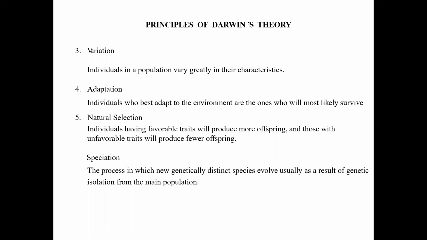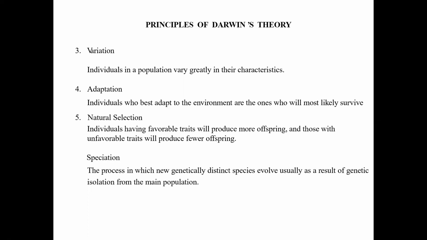He stated that an individual who can adapt to a particular environment will be able to survive, otherwise he will not survive, because he doesn't have the characteristics to survive in that condition. So the individual who has the characteristics to fight with the environment will survive, and the other offspring will not survive.